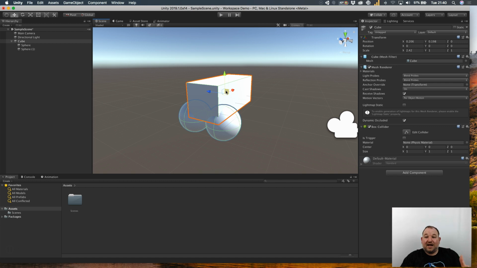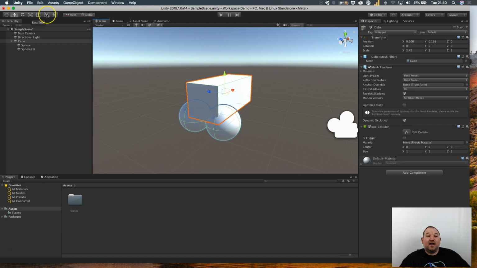We can obviously select the items and use a transform, or we can use the tools up in the right hand corner. But the third and very common way of doing this is by using the menu system on the top left. And what these represent is just a visual representation of the different inspector transform components. So if we were on the first one, this would be the move object, and as you hover over it, it says move tool. If I go to the second item, this would be the rotation tool. This is for scaling. This is something called a rect tool, which we will use for things like buttons on the screen.